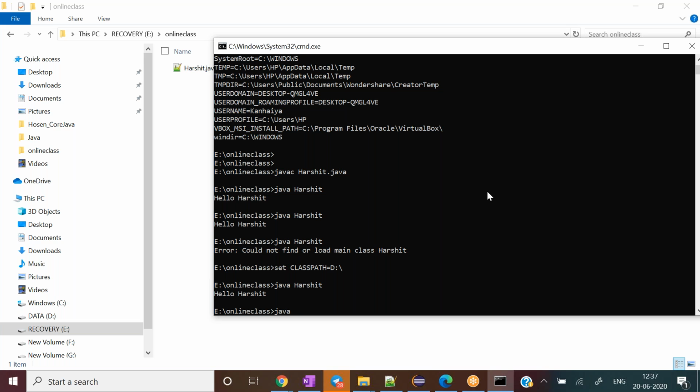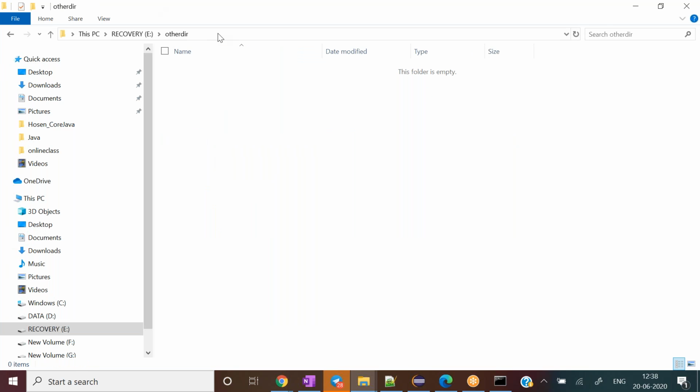So I'll go with the javac command one more time, and you need to use the -d option, right? Then ../ and let's say I want to save it in some other directory, so I have to provide the path of that other directory.